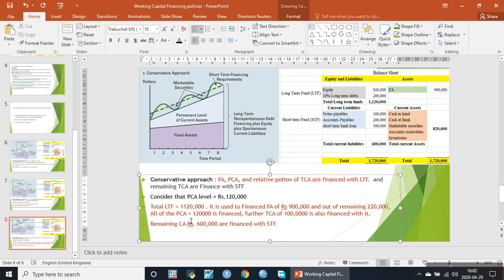So all of the permanent current assets, 120,000, are financed.